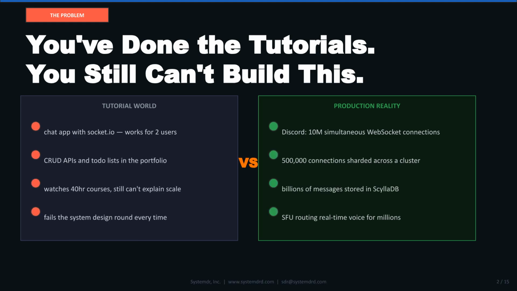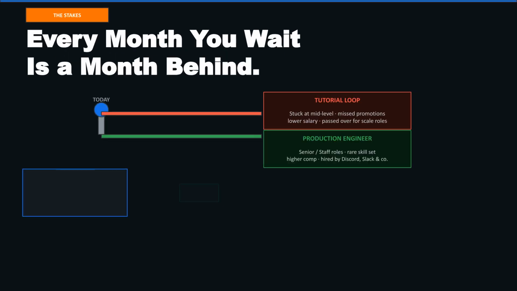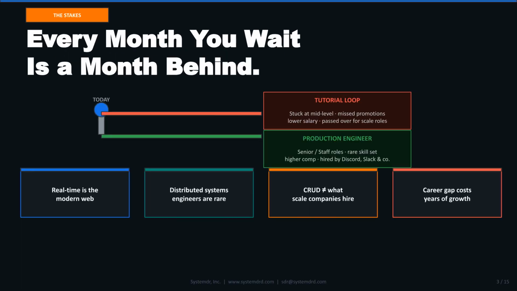You might have a chat app that works for 2 users, but production reality is 10 million simultaneous WebSocket connections, 500,000 connections sharded across a cluster, and billions of messages in ScyllaDB. The cost of staying in tutorial hell is high. You get stuck at mid-level, miss promotions, and are passed over for scale roles. Distributed systems engineers are rare and highly compensated. Every month you wait is a month behind.